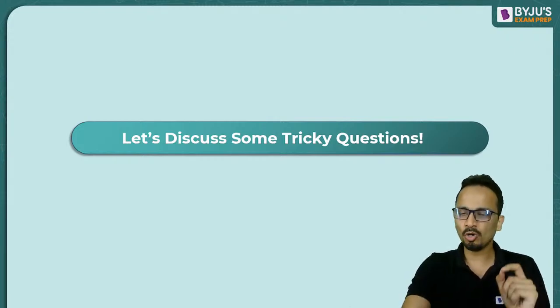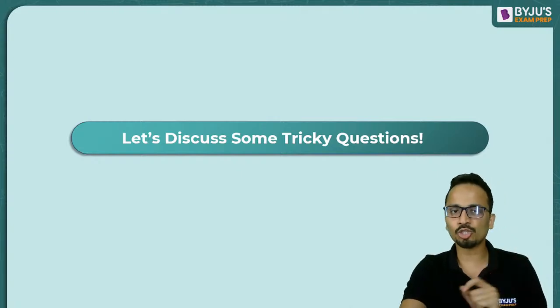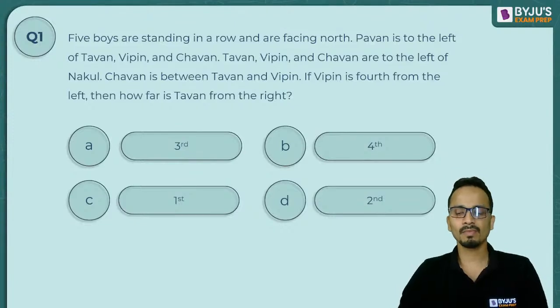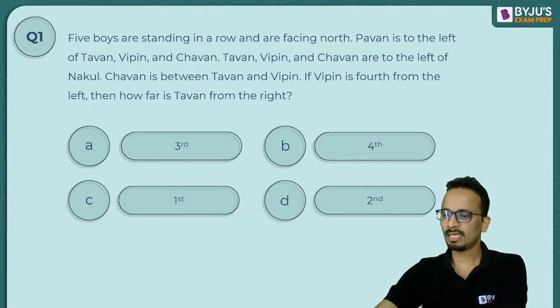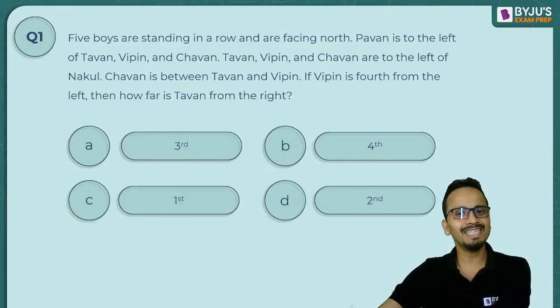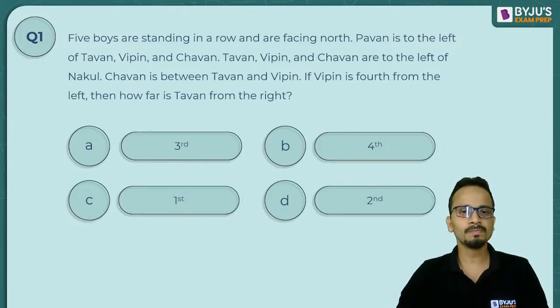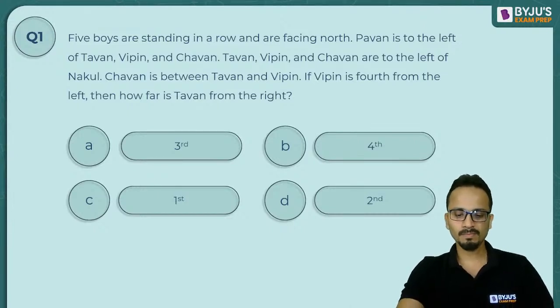Okay, so let's start with this. The first question on your screen now. Now this question is based on a linear arrangement. Have a look at it, all of you. Try to arrange these 5 boys who are standing in a row facing north.